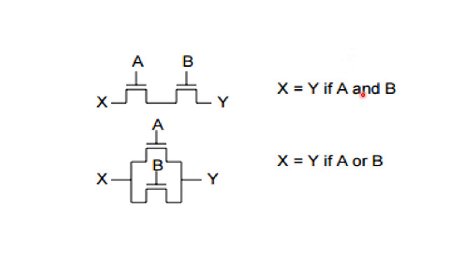So remember, AND operation is nothing but a series connection, and OR operation is nothing but a parallel connection. Because of this reason, we can implement this logic in the logic gates.